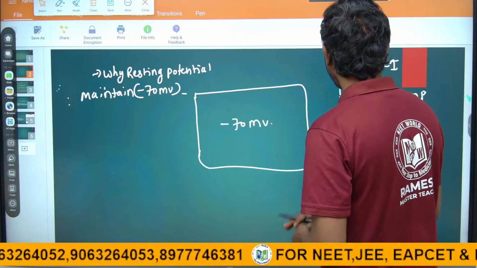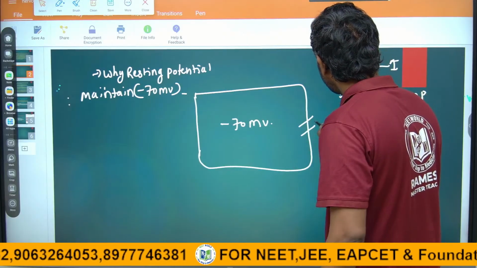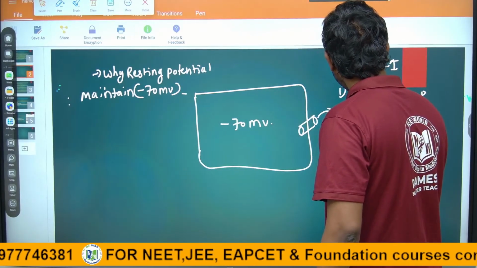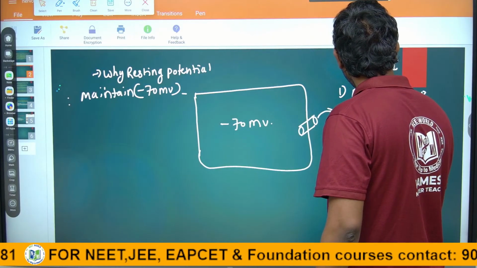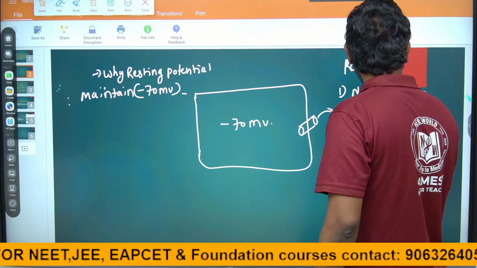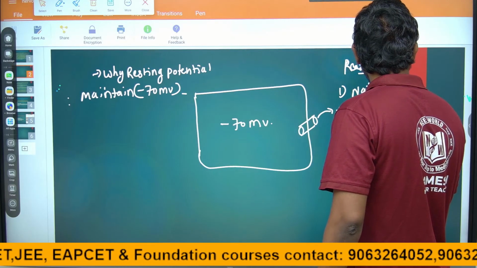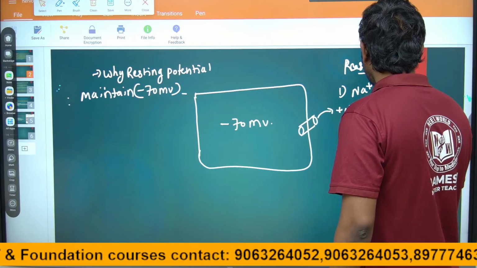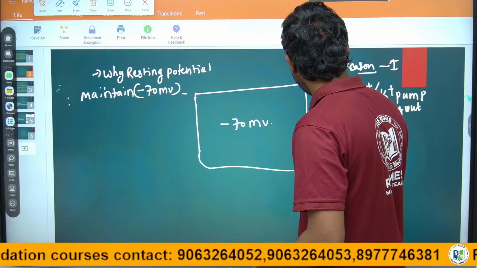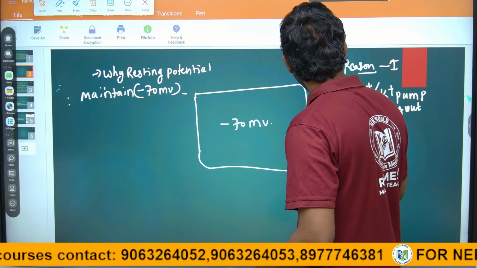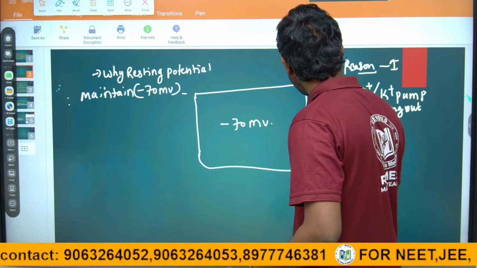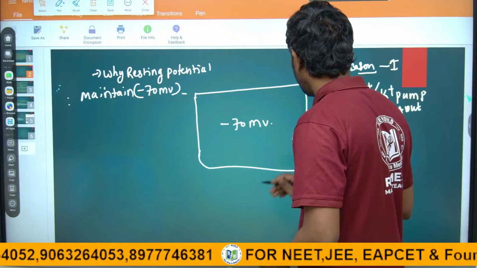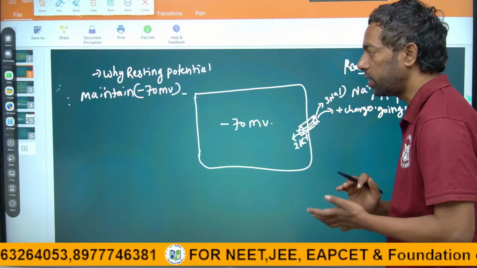Okay. Why is it maintained? The first reason is the sodium potassium pump. In this condition, more positive charges go out: 3 sodium exit out and 2 potassium enter in. The sodium potassium pump is one reason.